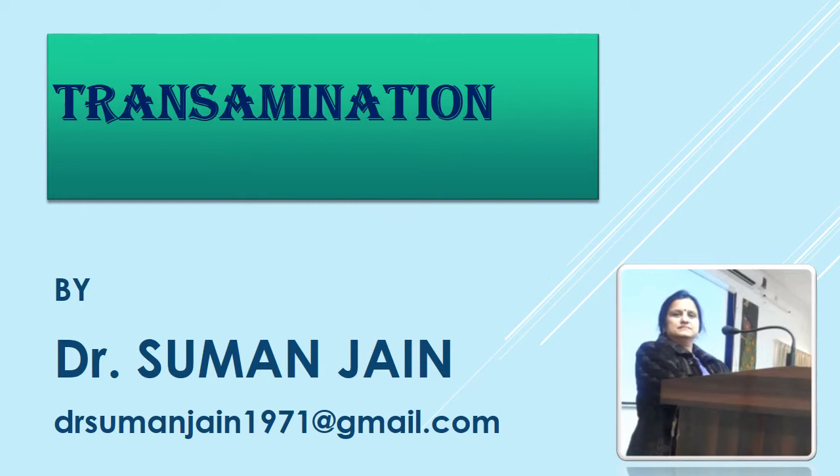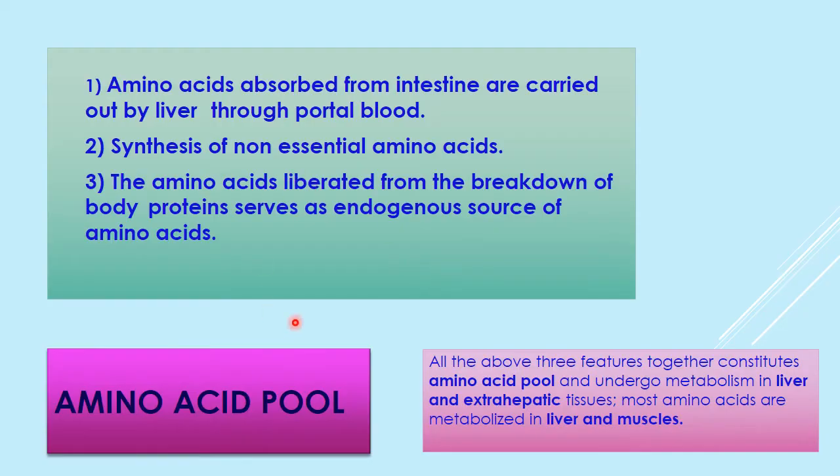So now we start with transamination. What is the amino acid pool? The amino acid pool is where amino acids come from three sources: first, amino acids absorbed from the intestine and carried through portal blood; second, synthesis of non-essential amino acids; and third, the breakdown of body proteins. All three together constitute the amino acid pool that undergoes metabolism in the liver and extrahepatic tissue.